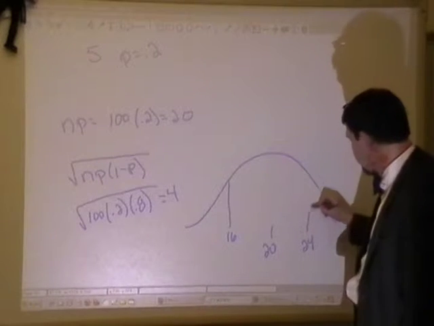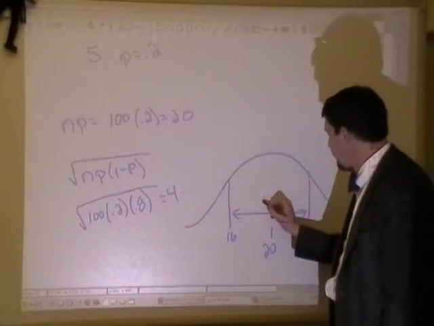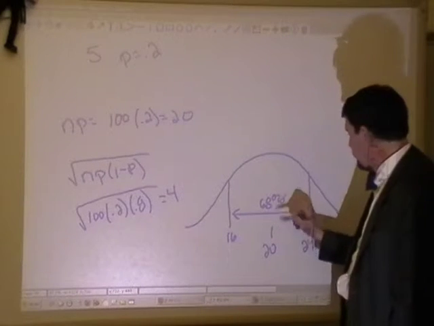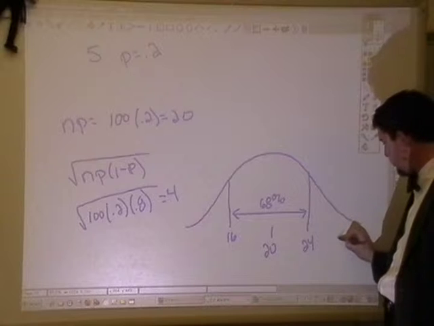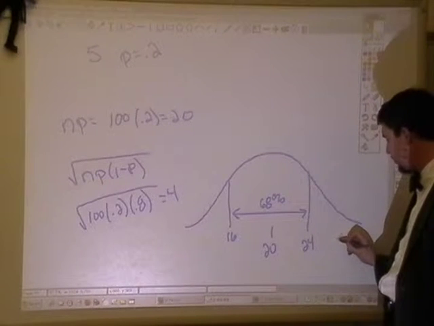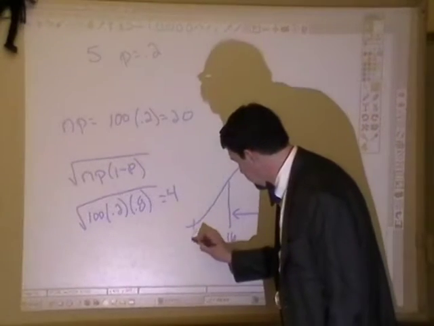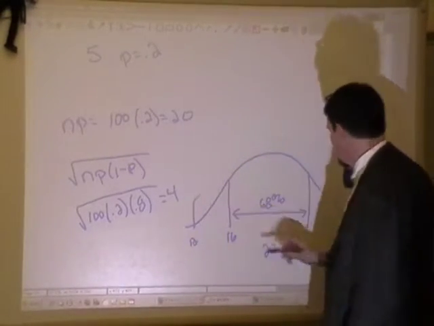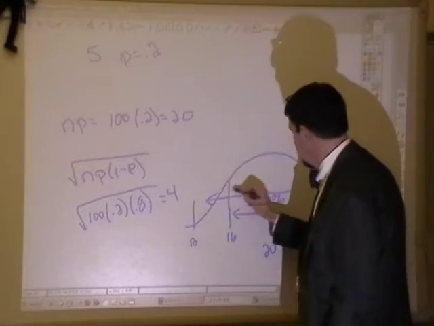What percent of the data do I expect to lie between -1 and +1 standard deviations? 68%. What percent of the data do I expect to lie within 2 standard deviations from the mean? Well, 2 would be 28 and 12. And I would expect that to be 95% of the data.